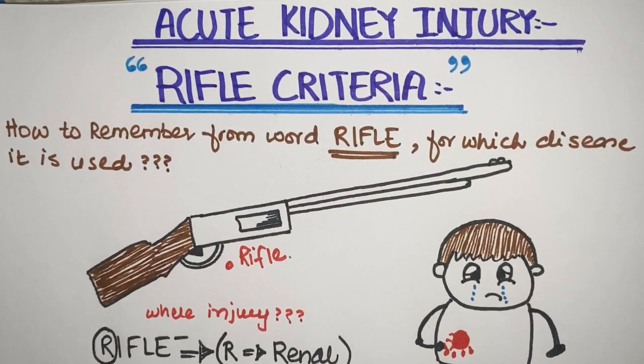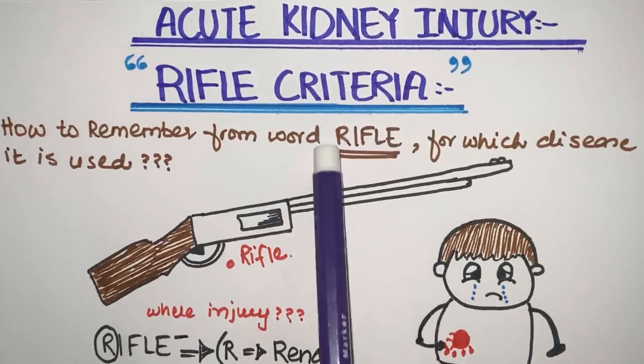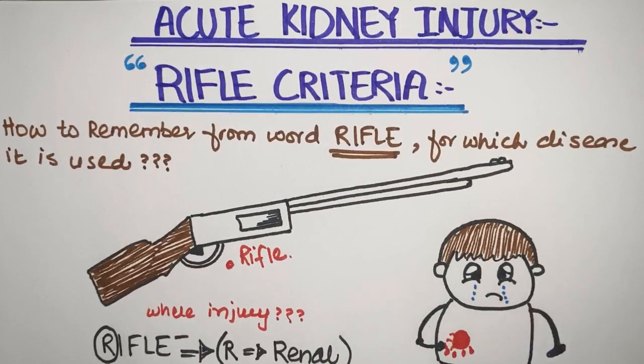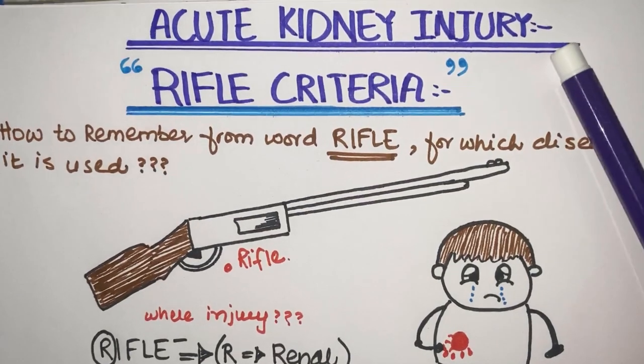But the main topic on which my whole discussion will be focused today is what the RIFLE criteria is, and how we can identify, just by hearing the words RIFLE criteria, for which disease it is used, and a technique to remember it. So I have made a mnemonic here to completely remember this whole criteria and how it can be used in identifying acute kidney injury.